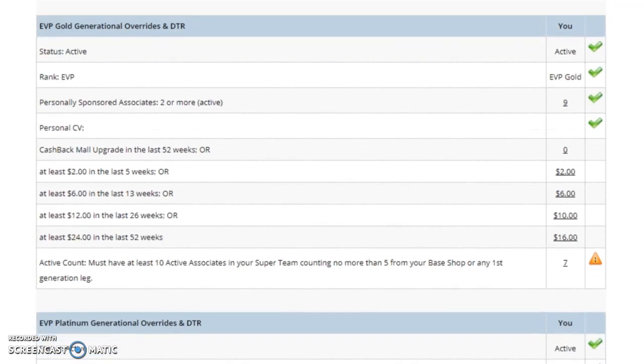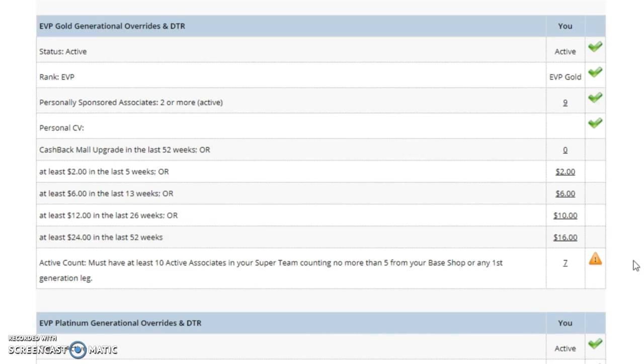The next section is EVP Gold Generational Overrides and Dream Team Residuals. While this associate is an EVP Gold by title, this associate is currently not qualified to receive EVP Gold commissions, so this associate will receive EVP commissions instead. We see that this associate does not have the required active count. To be eligible for EVP Gold, you must have at least 10 active associates in your super team, counting no more than 5 from your base shop or any 1st generation leg. This associate has only 7.